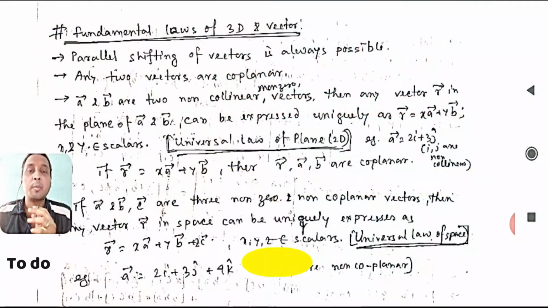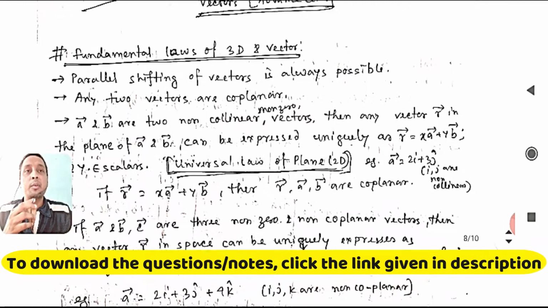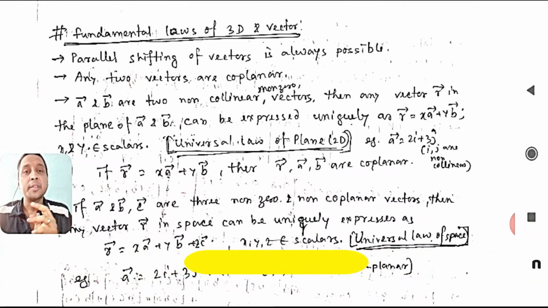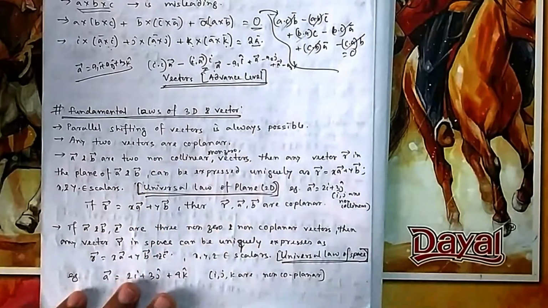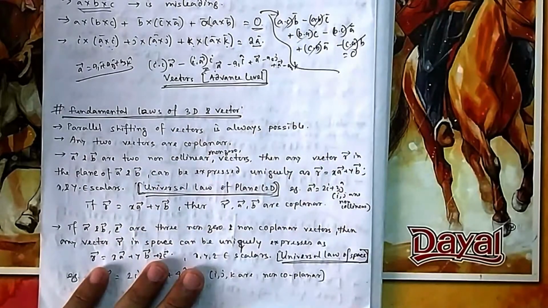Okay students, welcome you all to this new lecture in the intermediate level, where you are building concepts on vectors for advanced level. So in this lecture we will see some of the fundamental laws of 3D and vectors. We will explain the universal law of plane and the universal law of space. Okay, then let's see this. The topic is fundamental laws of 3D and vectors. So let us see some fundamental laws, or you can say universal laws also.